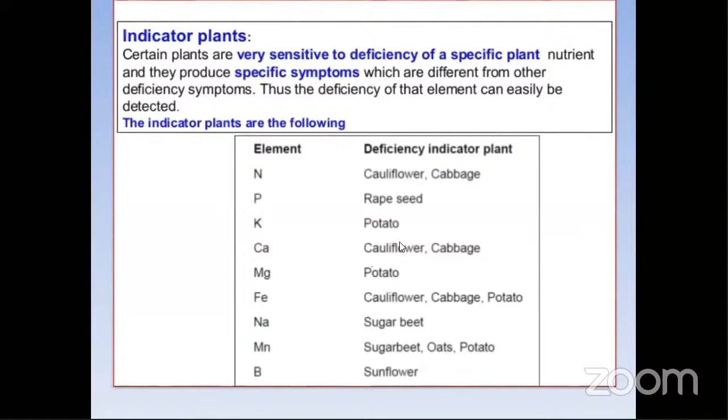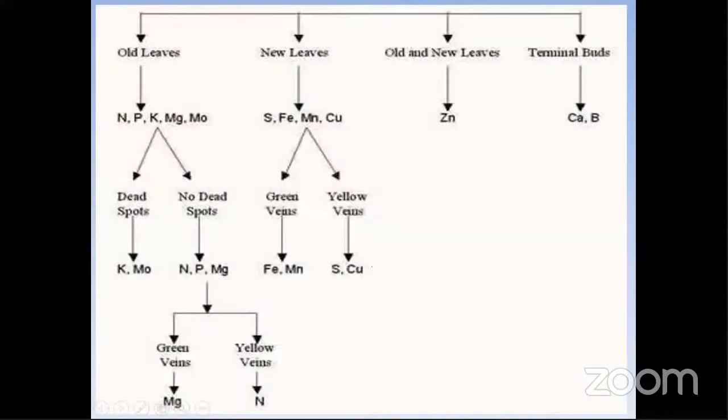Coming to the next. This is actually a very nice chart to understand whether lower leaves or upper leaves show deficiency, whether interveinal chlorosis will show, or whether the entire leaf will show. To avoid all this confusion, this slide will play a major role in your understanding. Let's draw this chart in your running notes, students. Please note down all these things.